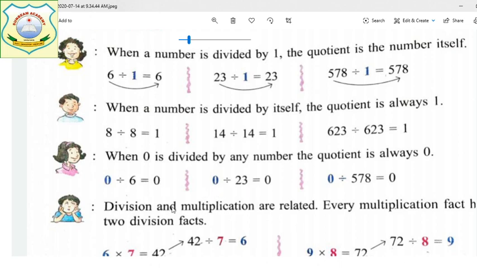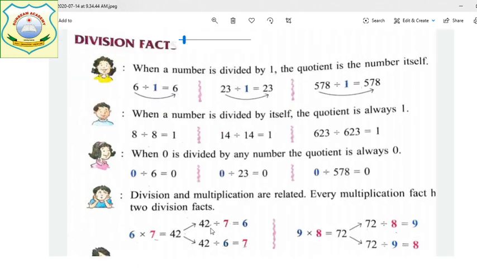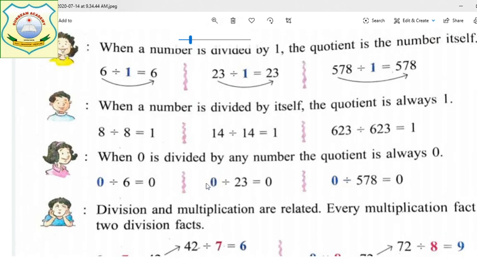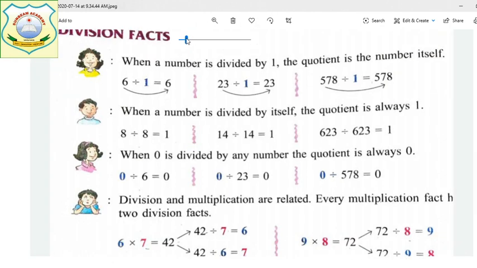Division and multiplication are related facts. Every multiplication fact has two division facts. So whenever we multiply, it gives two division facts, isn't it? For example, if we multiply 6 by 7, the answer is 42. So if we divide 42 by 7, we get the answer 6. And if we divide 42 by 6, we get the answer 7.